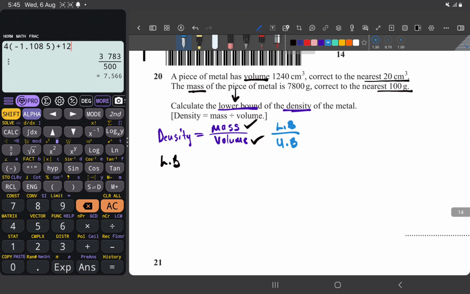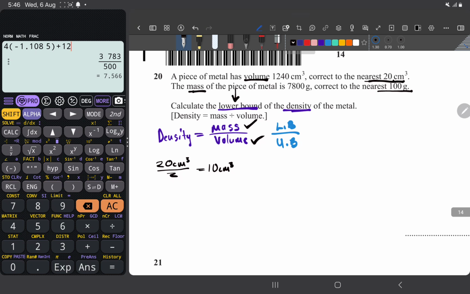Can we get the upper bound of volume? Oh, yes, we do, because we know what it was measured to the nearest. So now let's get those. Let's start with the mass. When you're getting the bounds, you go to what it was measured to the nearest and you divide that by 2. This was measured to the nearest 20 centimeters, so 20 centimeters divided by 2 gives 10 centimeters.